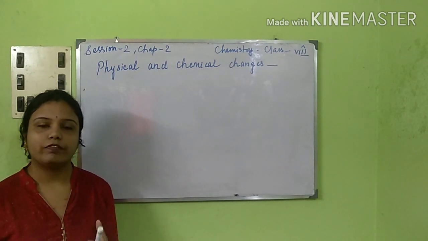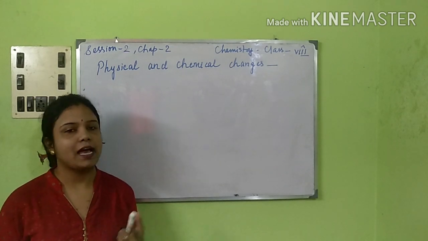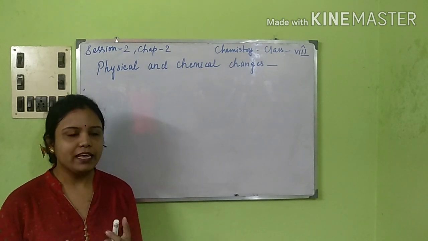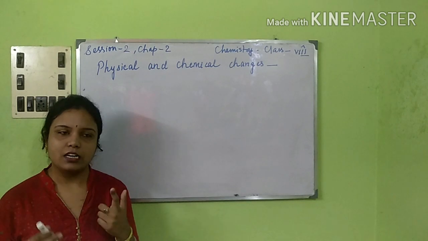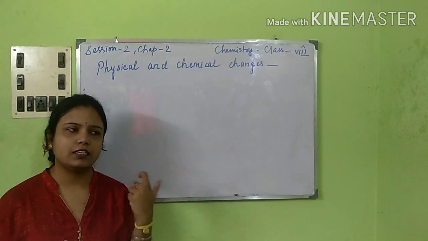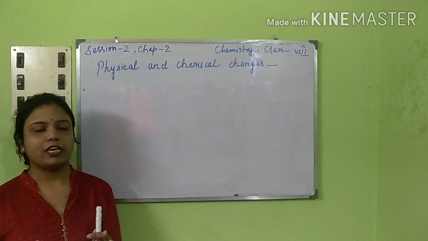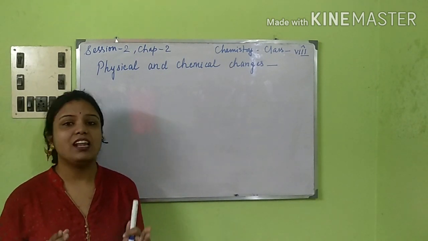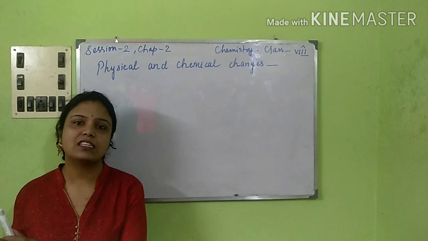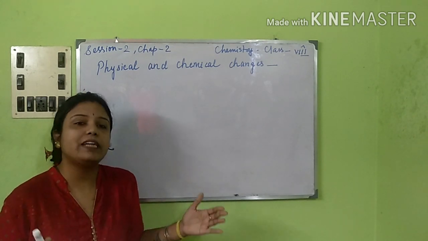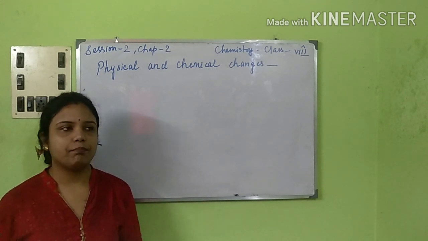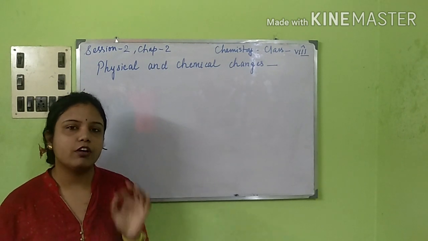Which changes or which examples are actually considered as slow and fast changes? Let's get started with the definitions first, then let's come to the examples. A slow change is a change which takes a long duration of time to get completed. That is, it takes a long time to finish. For example, you can take the example of rusting of iron.